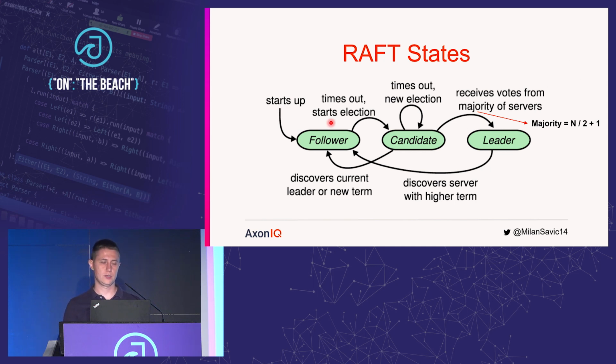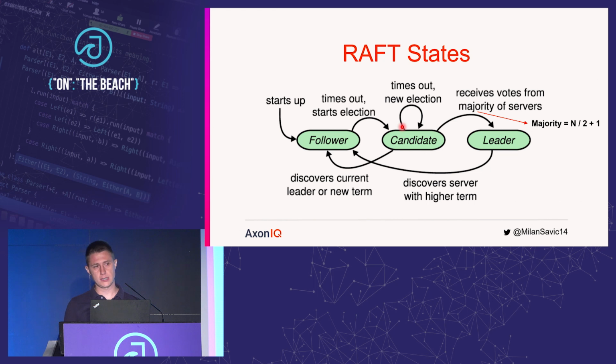Followers have timeout, which is called, we'll later see, election timeout. And if the follower does not hear from the leader within that timeout, it will move to candidate state. So it will try to candidate itself to become the new leader of the cluster. In candidate state, basically what we are doing, we are requesting from other nodes in our cluster to vote for us, to support us in candidation for leadership.